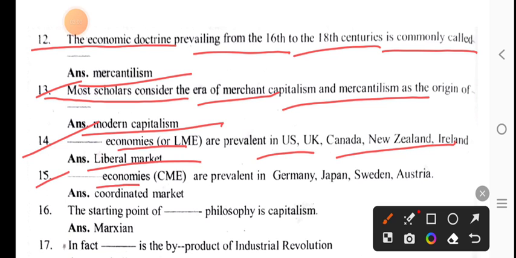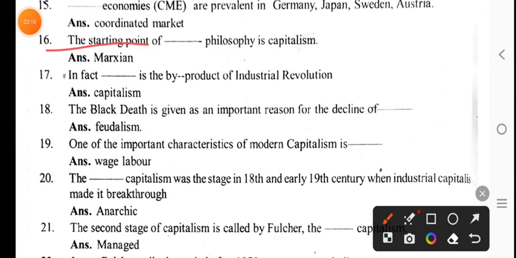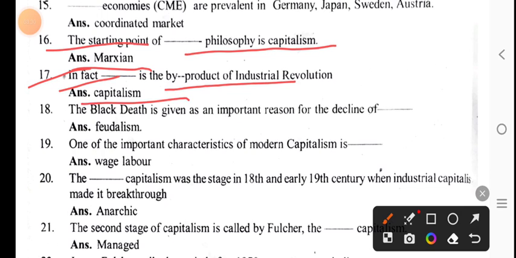Coordinated market economies, or CME, are prevalent in Germany, Japan, Sweden, Australia. The starting point of Marxian philosophy is capitalism. In fact, capitalism is the byproduct of the industrial revolution.